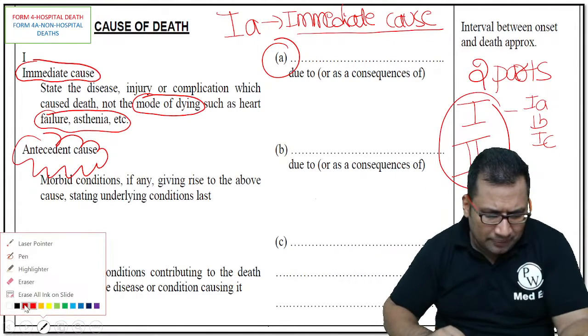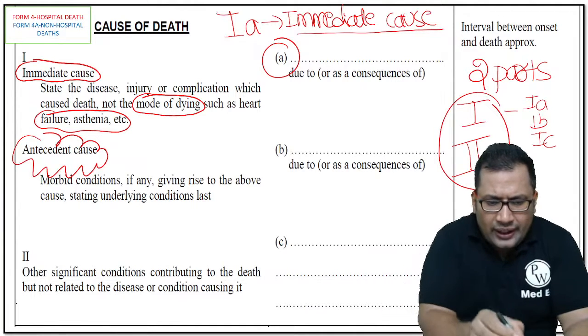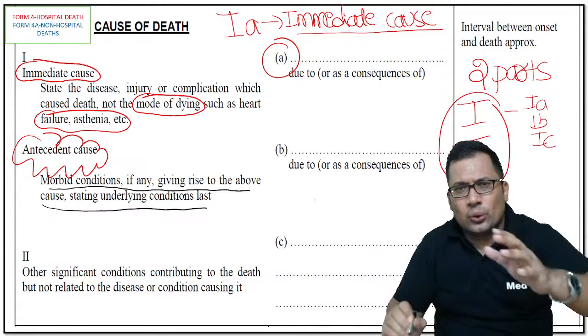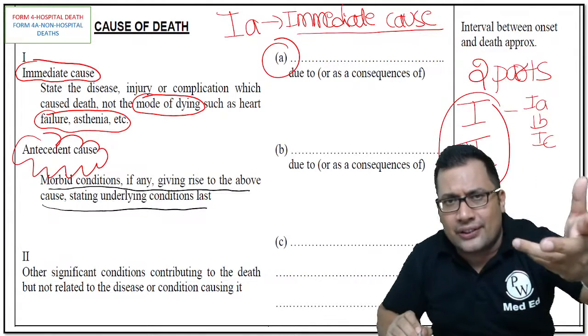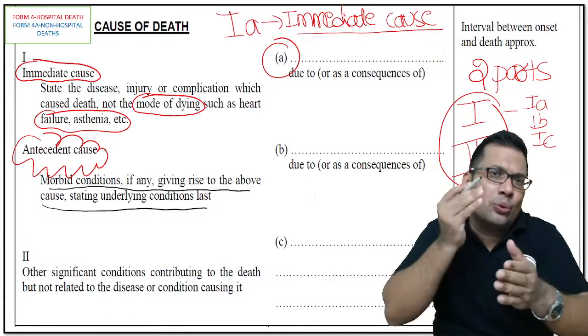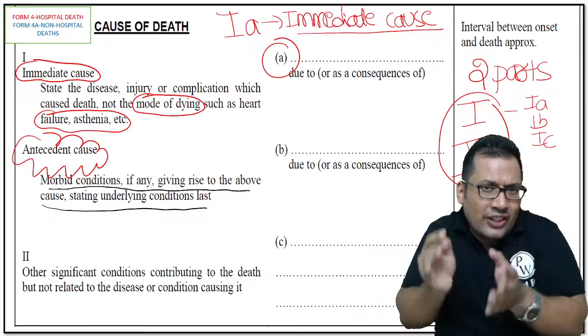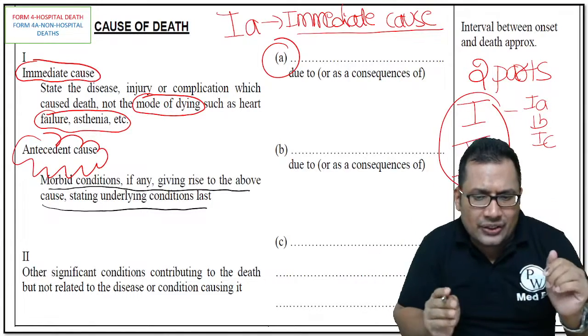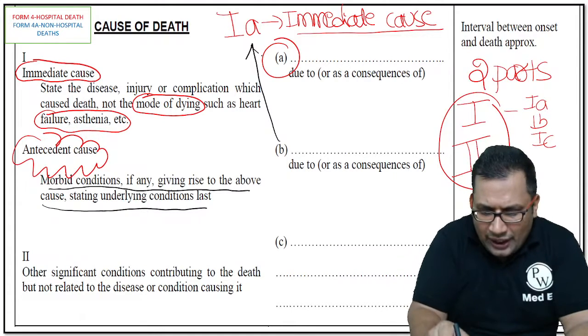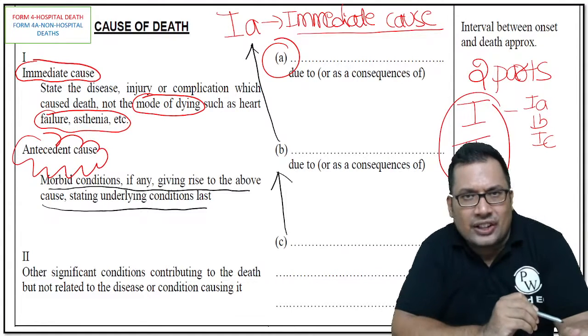What is 1B? 1B is a morbid condition, if any, giving rise to the above cause. So they are giving rise to the immediate cause, to 1A. So 1B gives rise to 1A, 1C gives rise to 1B.